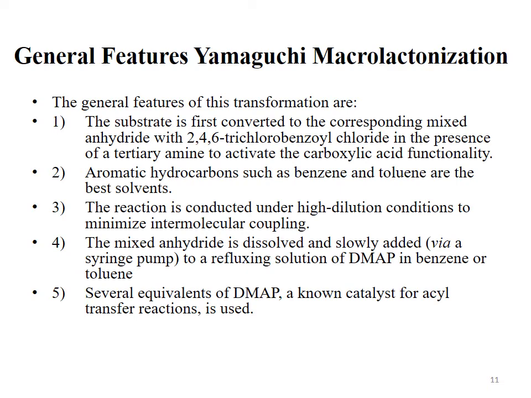General features of Yamaguchi macrolactonization. The general features of this transformation are: the substrate is first converted to the corresponding mixed anhydride. So the first step leads to the formation of the mixed anhydride when the hydroxy acid is treated with 2,4,6-trichlorobenzoyl chloride in the presence of a tertiary amine to activate the carboxylic acid functionality.